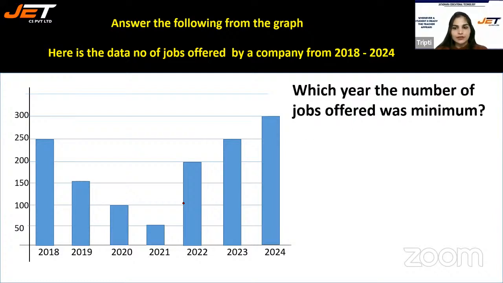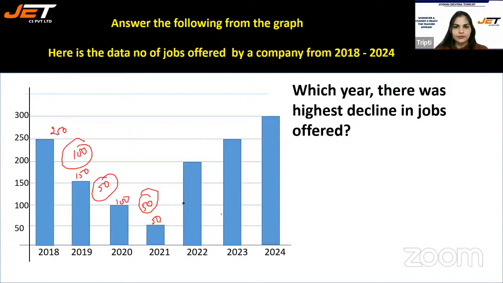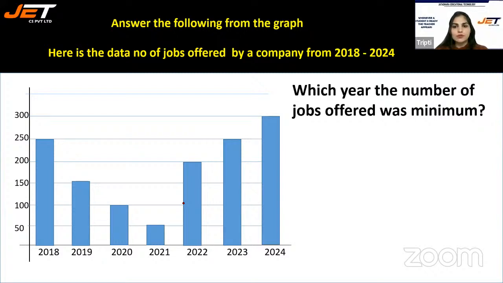Which year the number of jobs offered was minimum? In which year the number of jobs offered were minimum? So the minimum jobs were offered in year 2021, the least.